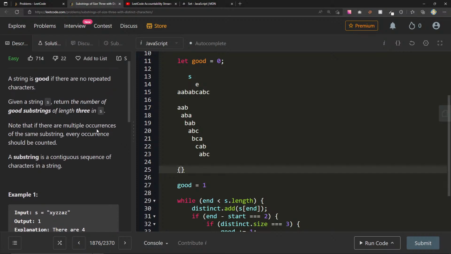Every occurrence should be counted. A string is good if there are no repeated characters. I feel like really a set is the way to go, but perhaps I'm not. AAB. Here I'm only removing the first instance of A. I shouldn't remove all instances of A, right? I should only pop off one. And I don't want to have to make a set every single time. Is there a better way for us to do this? Every occurrence should be counted.